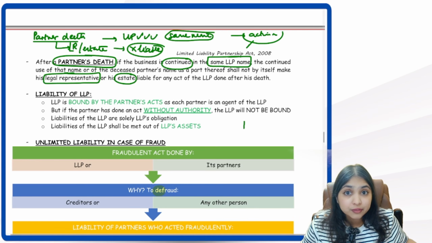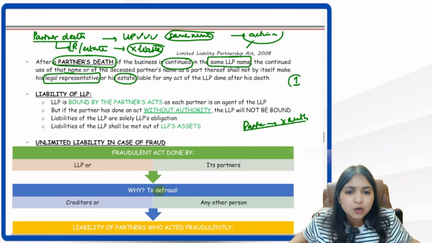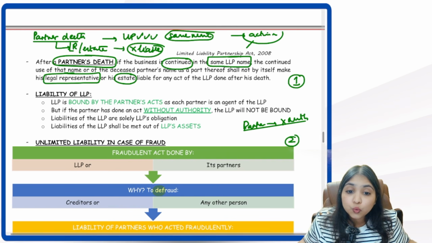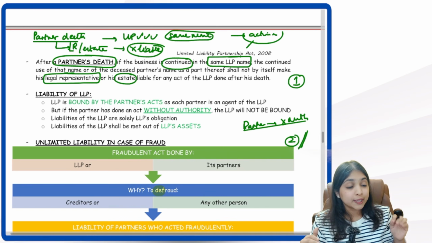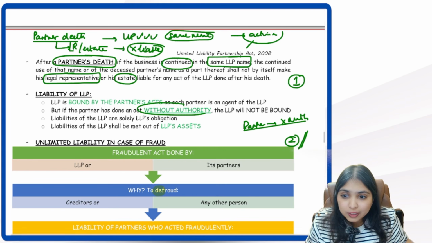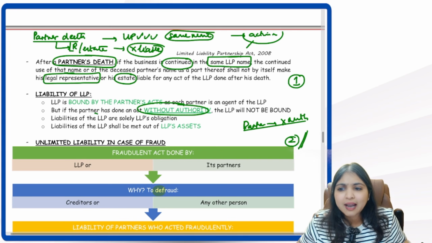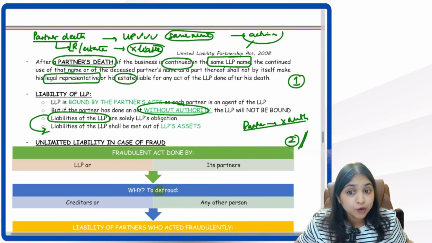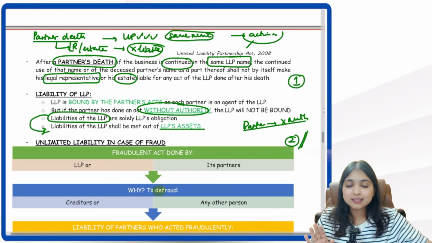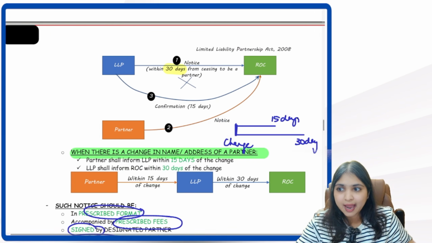But however, what if the partner does an act without authority? For example, the LLP has given authority only to partner 1 to buy goods, but partner 2 is going and buying goods. So partner 2 is doing an act without any authority. If the partner does an act without authority, for those acts, of course, the LLP will not be liable. And liabilities of the LLP are the LLP's liabilities only. Liabilities of the LLP have to be met from the LLP's assets.